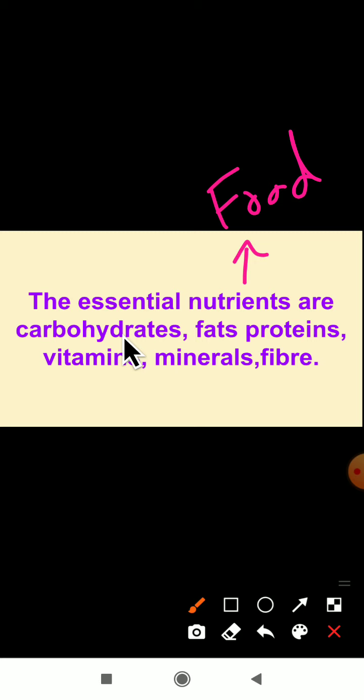Then we learned some of the forms of carbohydrates. Which are the forms of carbohydrates? Glucose, fructose and starch are the forms of carbohydrates. Carbohydrate is the biggest portion of our regular diet, and it gives energy to our body. These are all the things we studied in the previous video class.